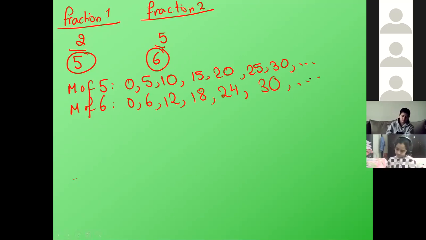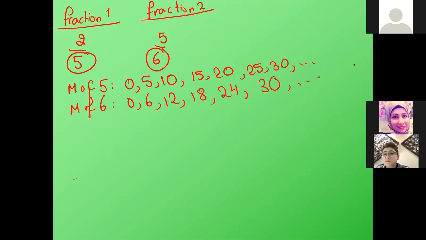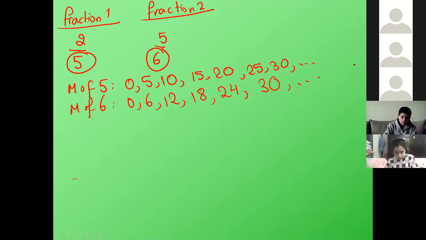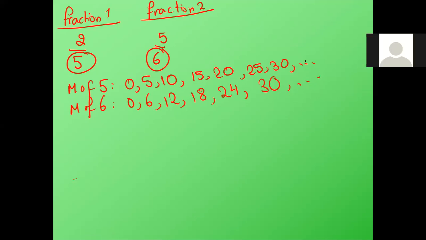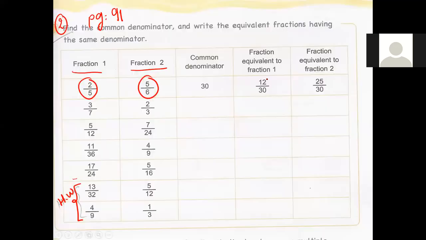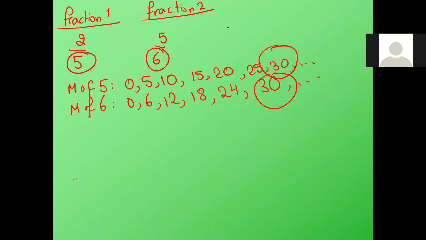Did you see? 30 is the common one. Did you see the first common multiple other than 0? Yes. The common denominator is 30, because it's the first common multiple other than 0.